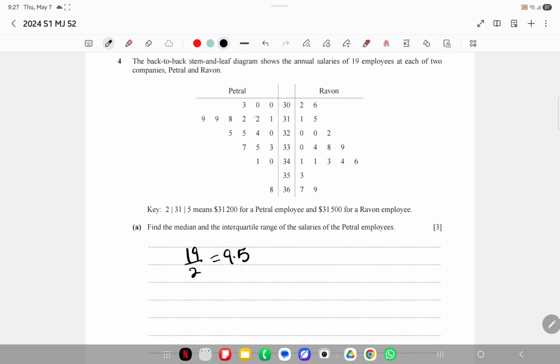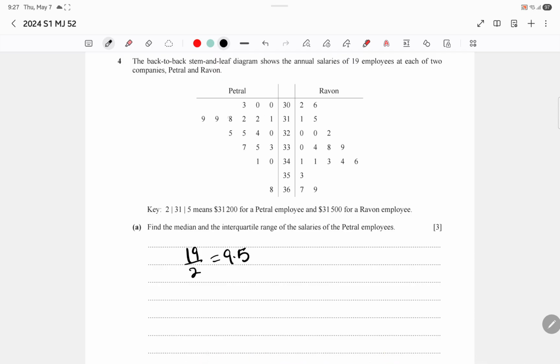Then counting the rest: 1 2 3 4 5 6 7 8 9 10 11 12 13 14 15 16 17 18 19.